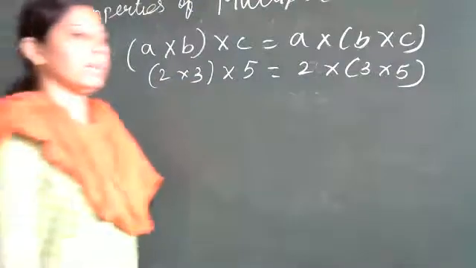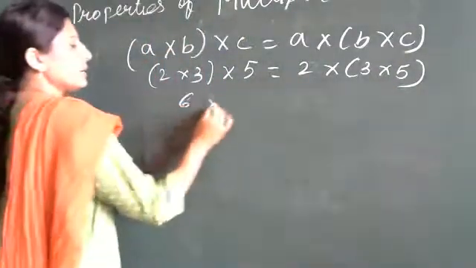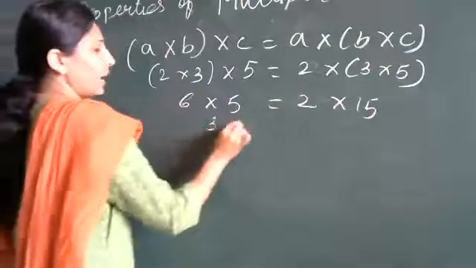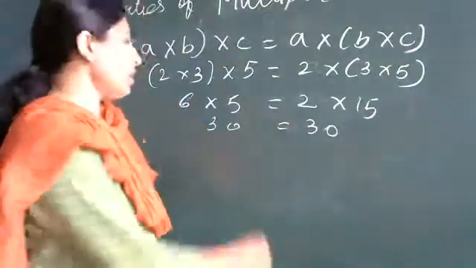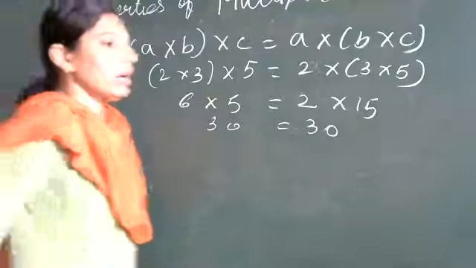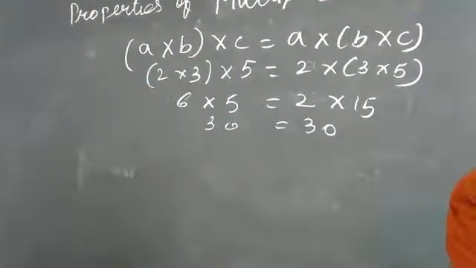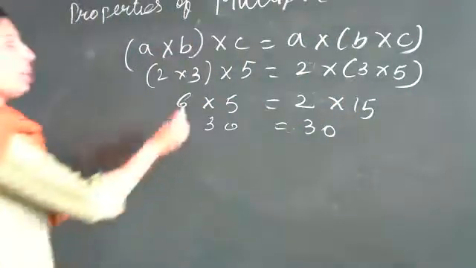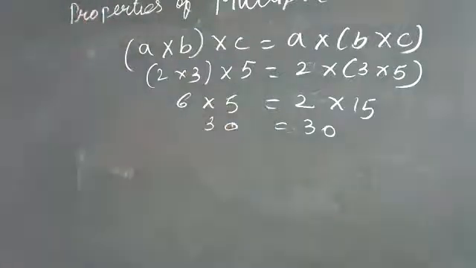Here, Adarsh, what happened? 6 into 5, 30, and 30. So we are going to get the same answer. That means this associative property holds for multiplication also.